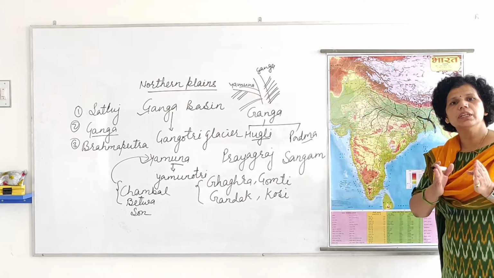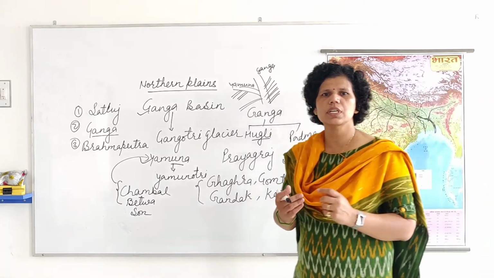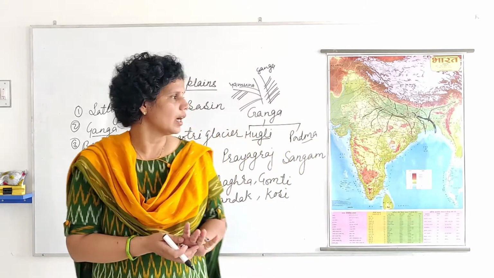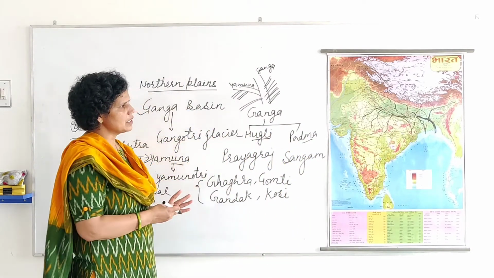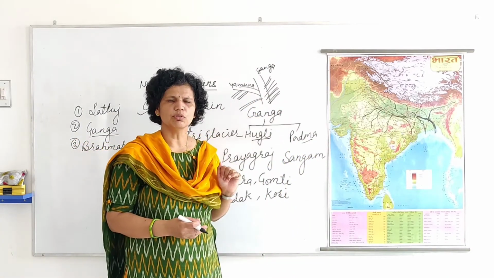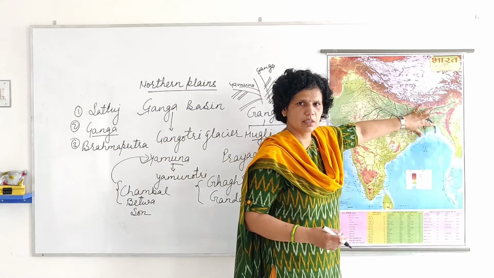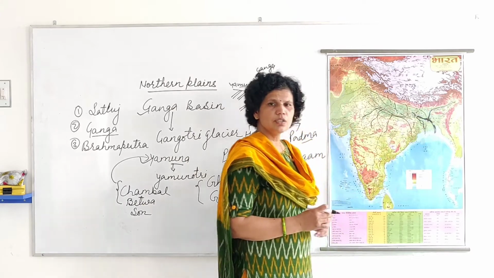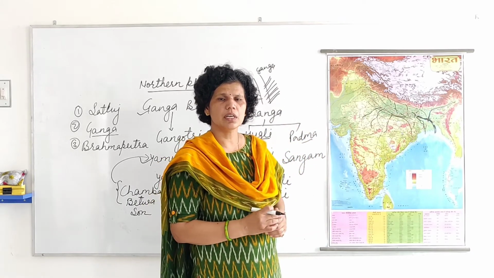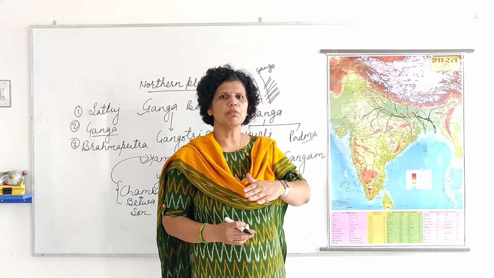They are forming a delta. What is this delta? Delta is the mouth of these rivers. This area is known as the mouth of rivers when they meet into sea water.